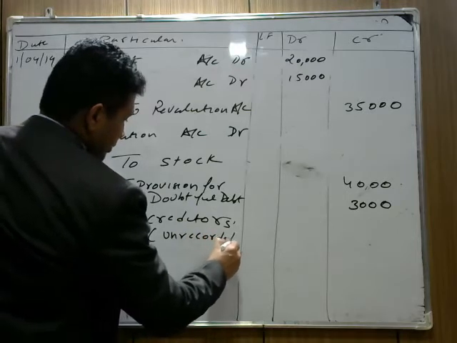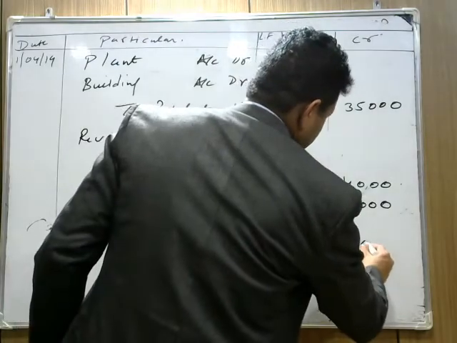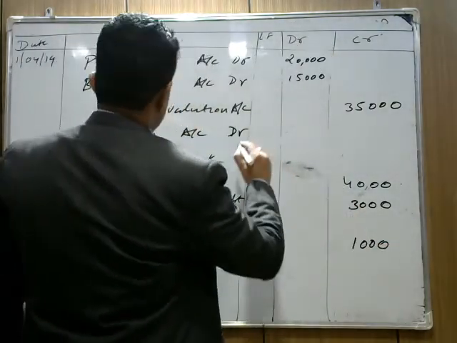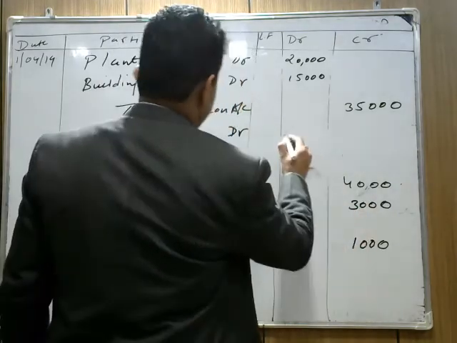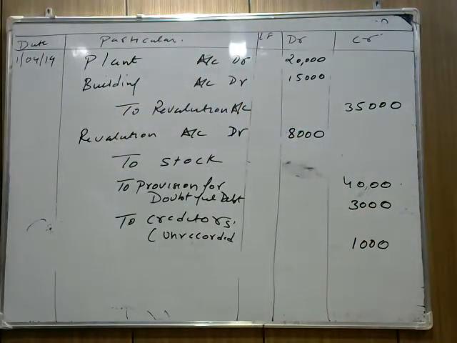The creditors were unrecorded to the extent of rupees 1,000. तो 1,000 creditor हमने note नहीं किए. It's a liability for the firm. So it means that total is 4 plus 3 is 7 plus 1 is 8. In the right, we write revaluation account debit to 8,000.